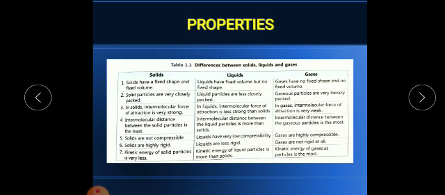Now here I am showing you the properties: solid, liquid and gas. Solid has a fixed shape and volume, whereas liquids have fixed volume but no fixed shape.